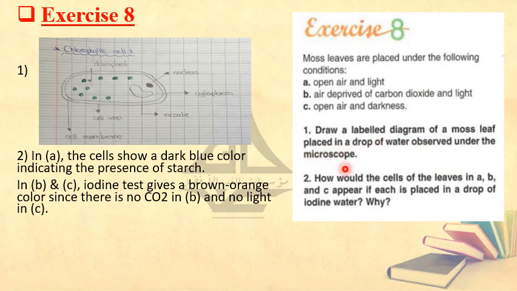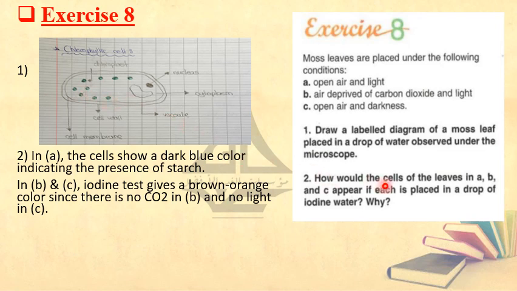The first question: draw a labeled diagram of a moss leaf placed in a drop of water under the microscope. When they tell you under the microscope, they are asking you to draw what? Of course, you know that under the microscope you are able to see the cells, right? As if he is telling you to draw the cell of such a moss leaf. And since this moss leaf is a green leaf, it contains what? Chloroplasts. So like any chlorophyll cell, it possesses cell wall, cell membrane, cytoplasm, nucleus, vacuole, and the chloroplasts.